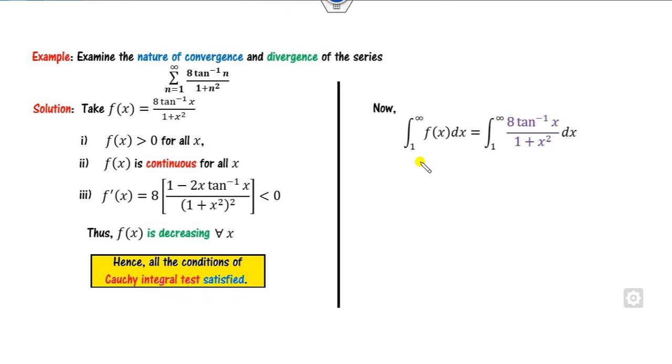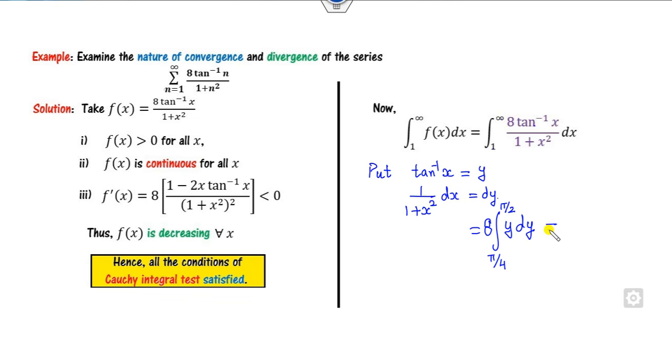Now you can integrate this. How can you do that? Again, I can simply take tan inverse x as y, so 1 over 1 plus x square dx is dy. So this integration becomes 8 outside, this is y, and this is dy. And when x is 1, y will be pi over 4. When it is infinity, it is pi over 2. So what is that? It is 8 times y square over 2, from pi over 4 to pi over 2. Clearly, when you substitute the upper and lower limits, you will get a finite answer.